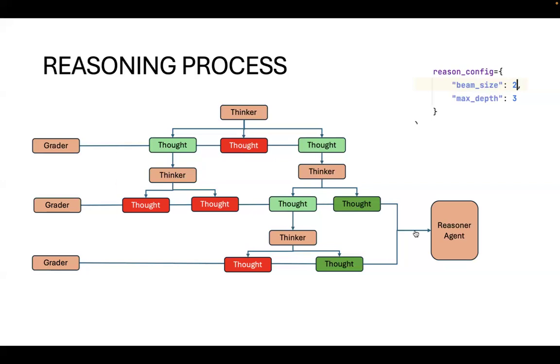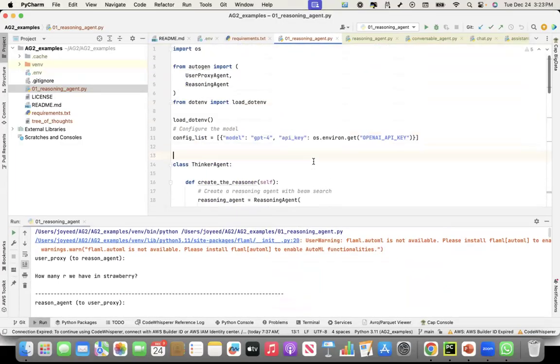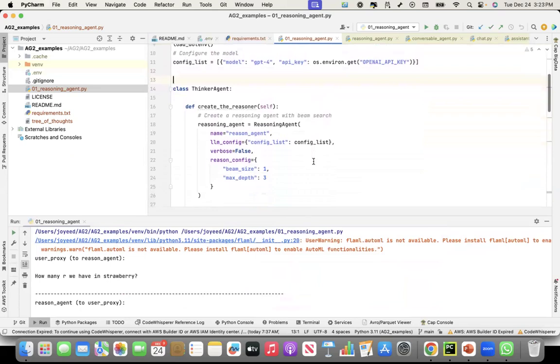Let's see the program to create it. So this is the program. I created a reasoning agent. This is the built-in agent, the ready-to-use agent that is there in AG2, which takes a name, an LLM configuration, which is this configuration here, where I give GPT-4 as the model, and the reasoning configuration.